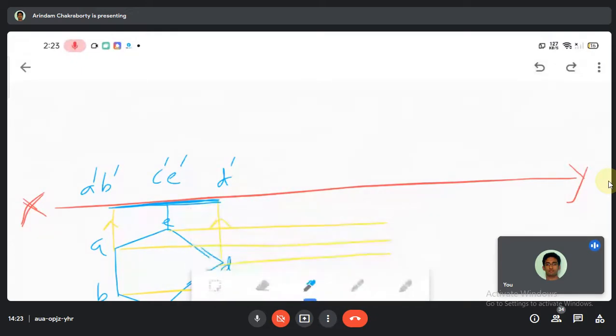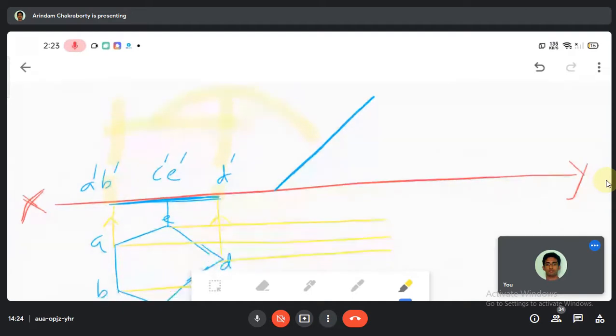You could directly draw a line in this manner. Now how much would be the length of the line? The most important point, how much would be the length of the line? You just need to take the dimension from here and you need to project it over here. Understood? So that thing will be copied, carbon copied over here. Am I clear?